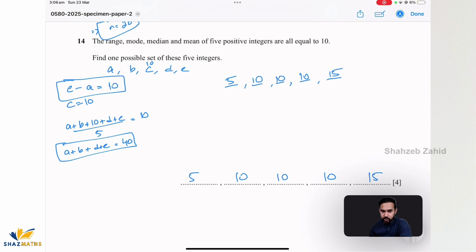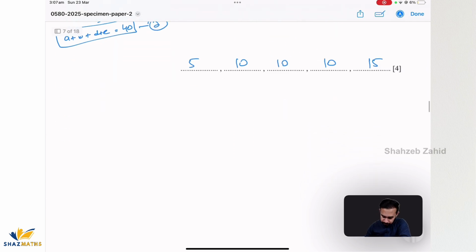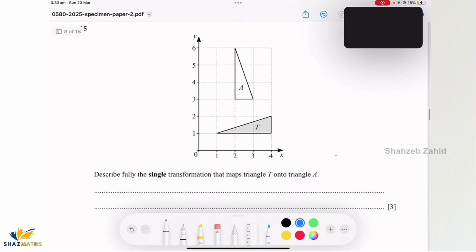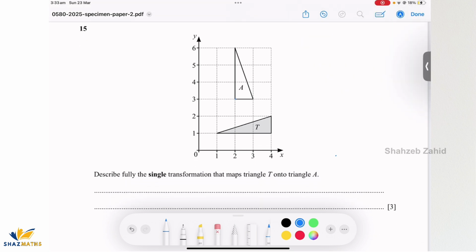Now it can be any set, right? Make sure you just satisfy these conditions that are mentioned in the question. So what I've done in this question is I've written down the mathematical expressions that have to be satisfied for these 5 positive integers. Once that was done, I just made sure they are always met, and then we got the final answer.